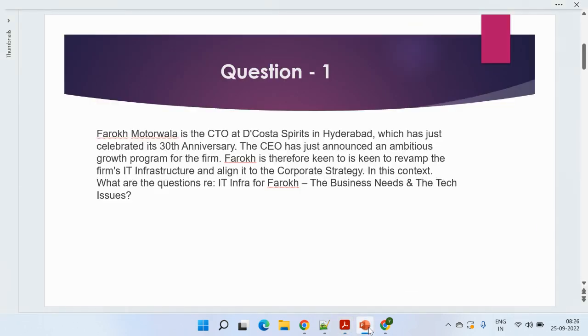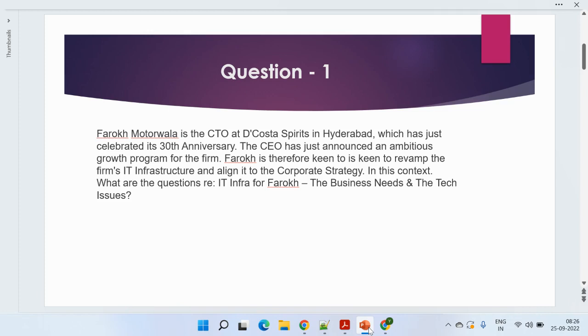Let's start with the very first question. The first question is: Farooq Motor Wala is a CTO at T Costa Spirits in Hyderabad, which has just celebrated its 30th anniversary. The CEO has just announced an ambitious growth program for the firm. Farooq is keen to revamp the IT infra and align it to the corporate strategy. In this context, what are the questions?